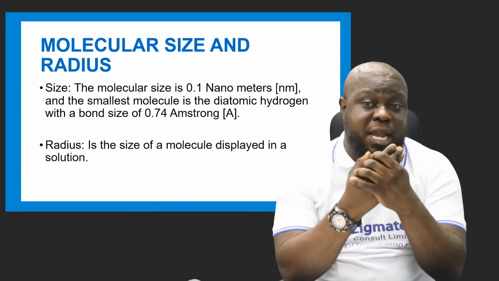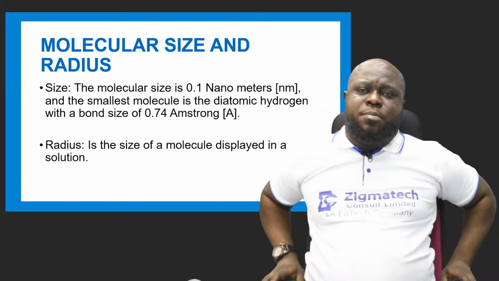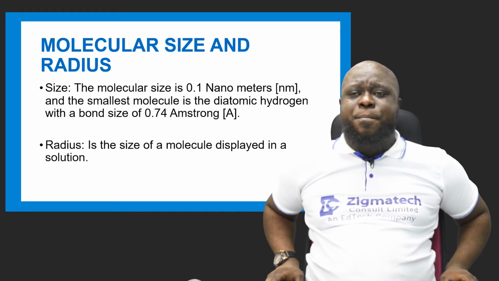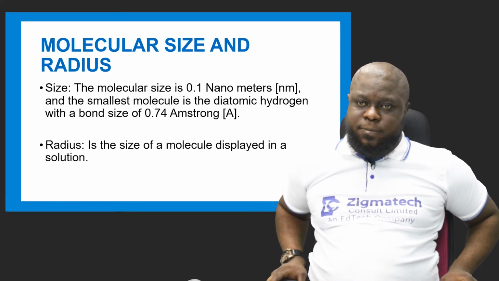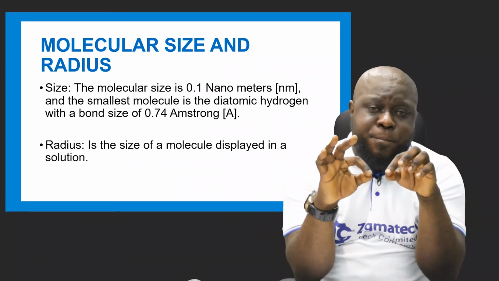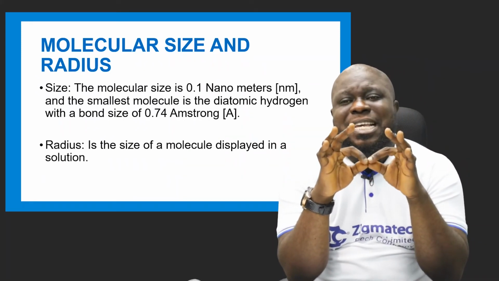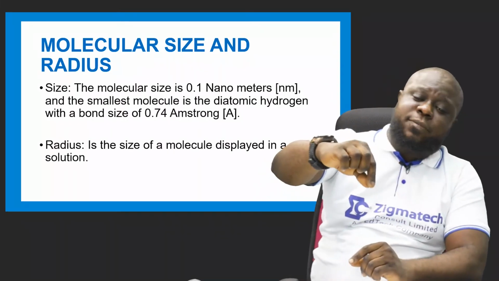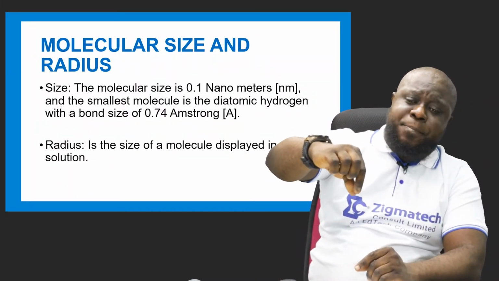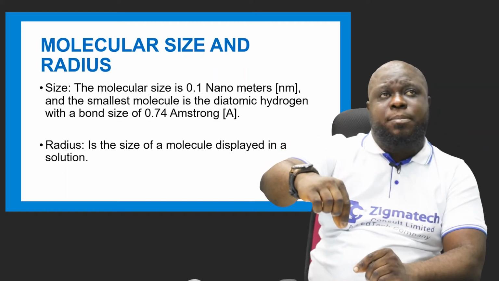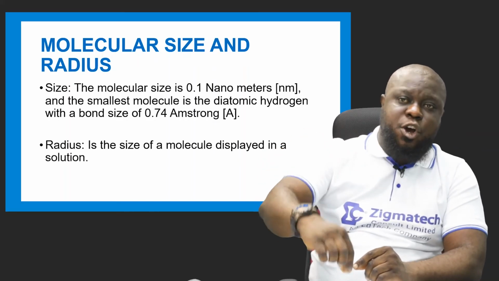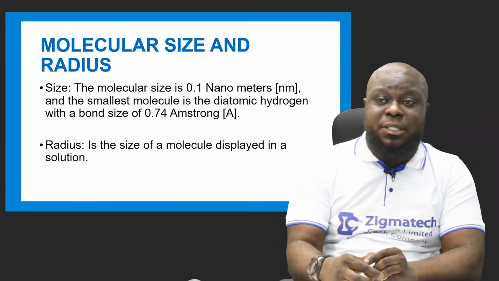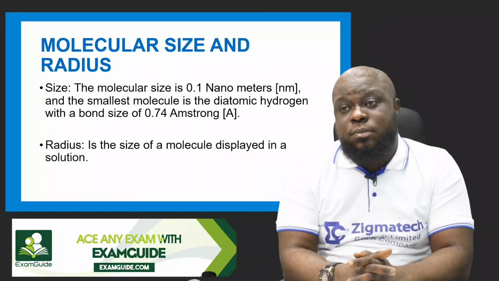Both of them have the same characteristics like I told you. Now the molecular radius is the size of a molecule displayed in a solution. Every size of a molecule is the radius of that particular molecule. If I put a pinch of salt in food, maybe the pinch of salt is 2 grams. That 2 grams becomes the radius of that molecule at that particular point in time in that solution.